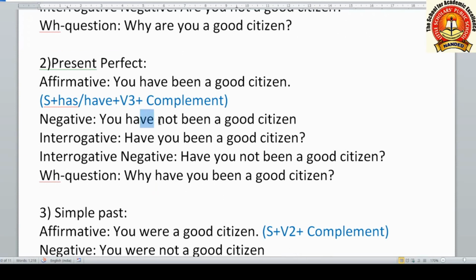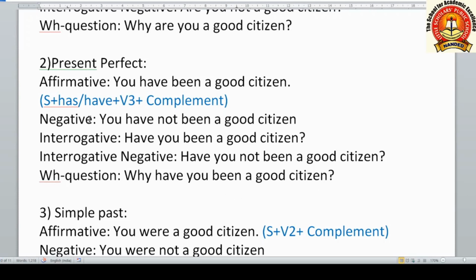Now let us see the negative sentence, you have not been a good citizen. After the first helping verb we are using not and making negative. Interrogative form, have you been a good citizen? Interrogative negative, have you not been a good citizen or haven't you been a good citizen? WH question, why have you been a good citizen or why have you not been a good citizen?